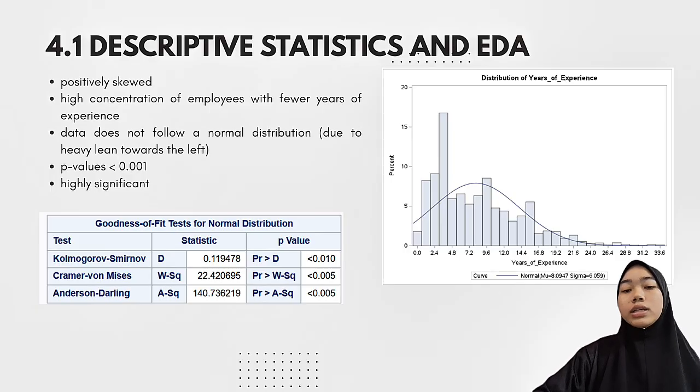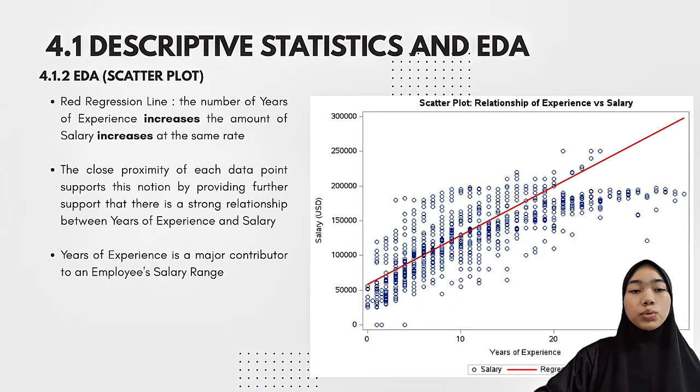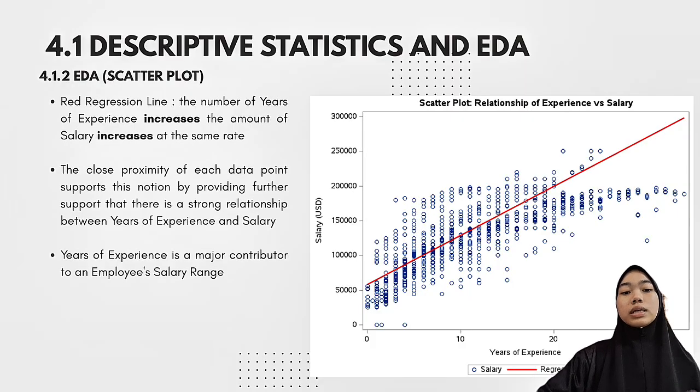And then secondly, for the EDA of the scatter plot, to analyze the relationship between the years of experience and the salary, we can look at the red regression line. It shows a clear positive correlation between these two variables. So we can say that when the years of experience increase, the salary also increases.